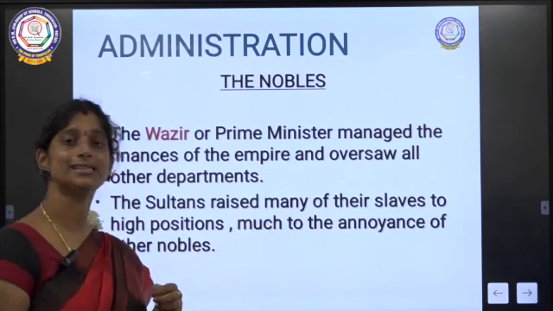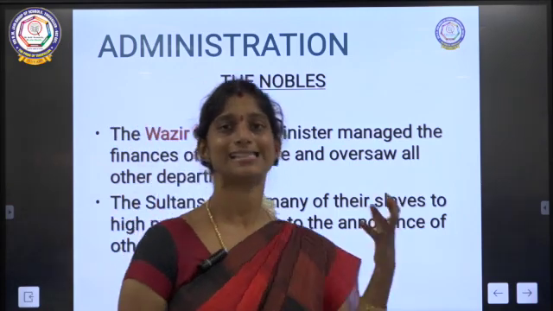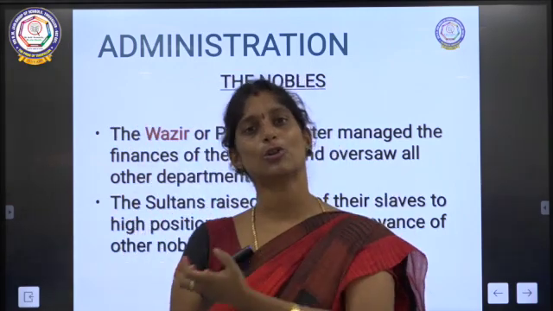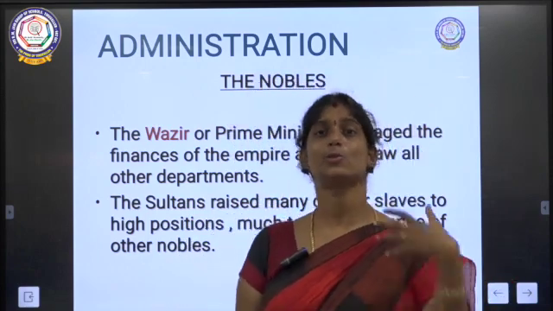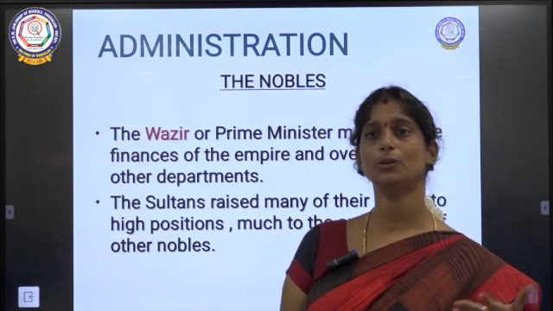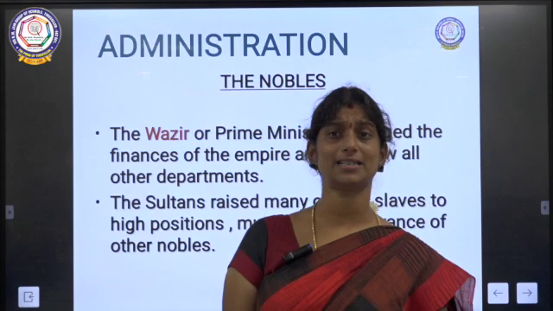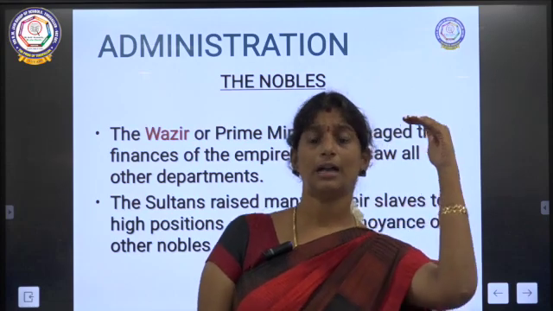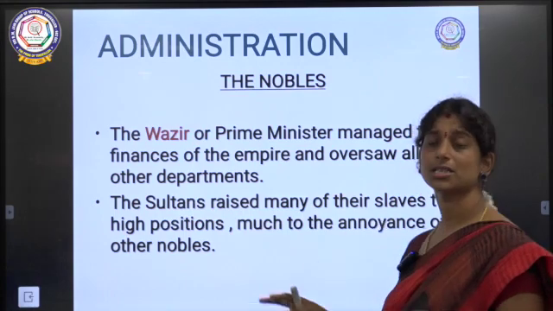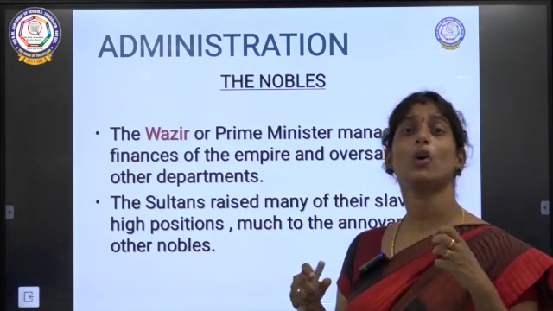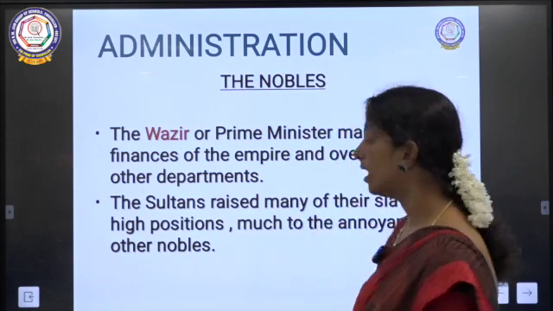As nobles didn't like sultans, sultans also didn't like nobles. So they brought up their slaves to higher positions so that they would easily irritate the nobles. Was that clear?